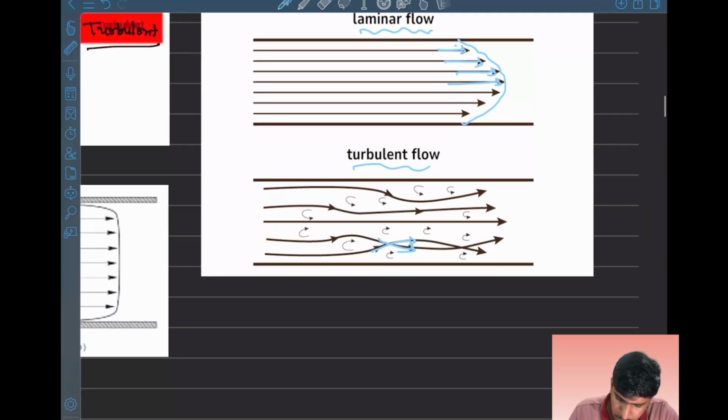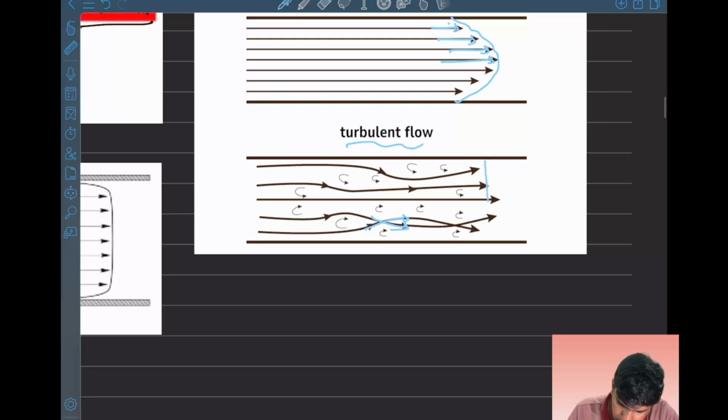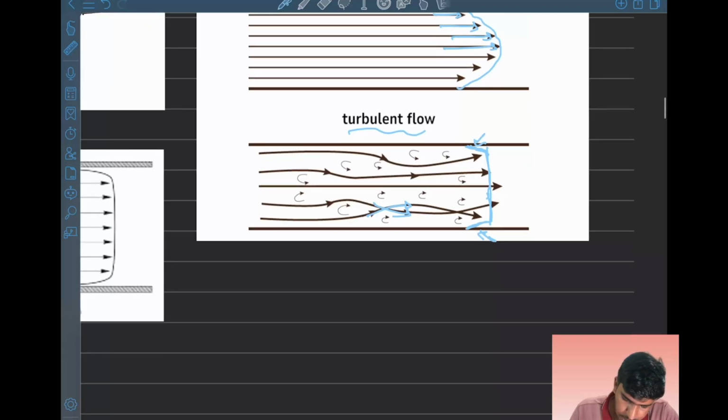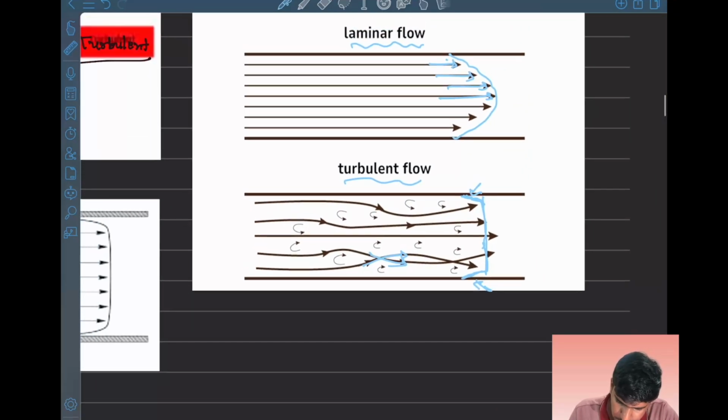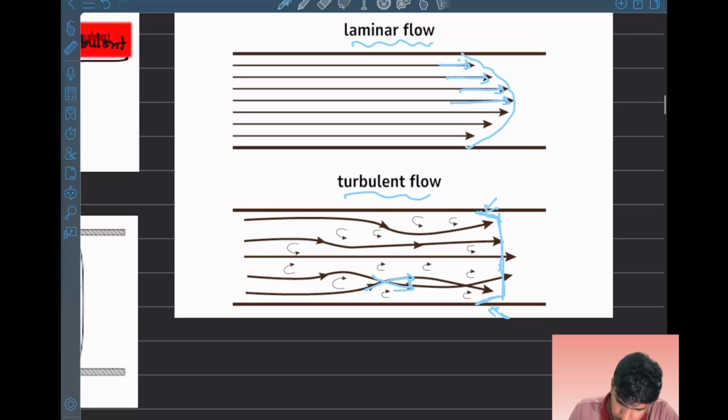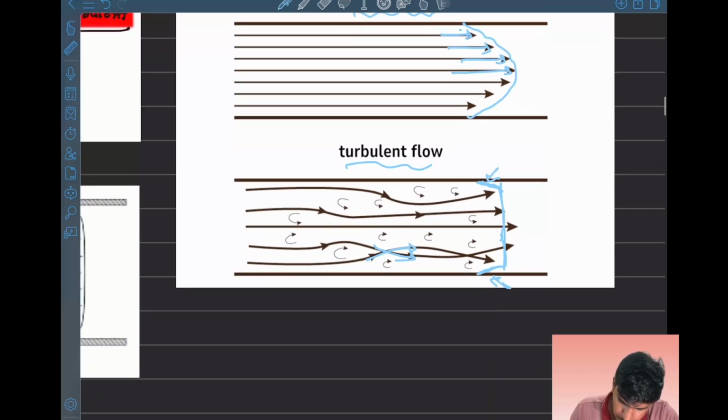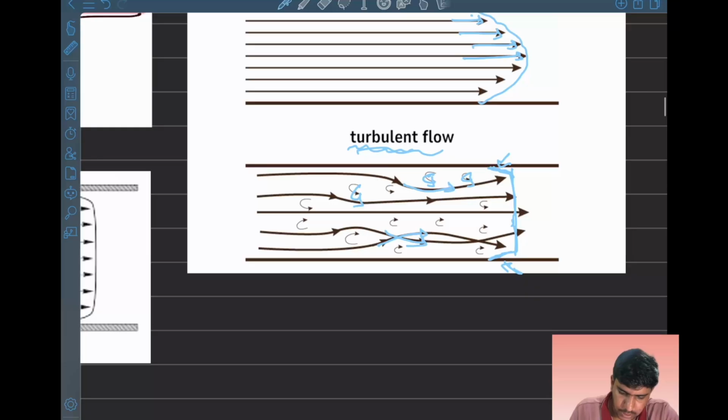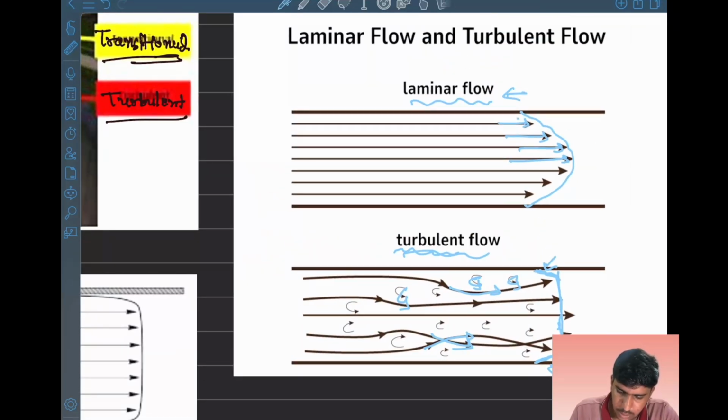For turbulent flow, the average velocity profile is almost flatter, but due to the no slip condition, the velocity at the boundary will always be zero, so it will look like this. We will see it later also, but the intuition is that if the flow is very messy and irregular, we say it is a turbulent flow, otherwise it is a laminar flow.